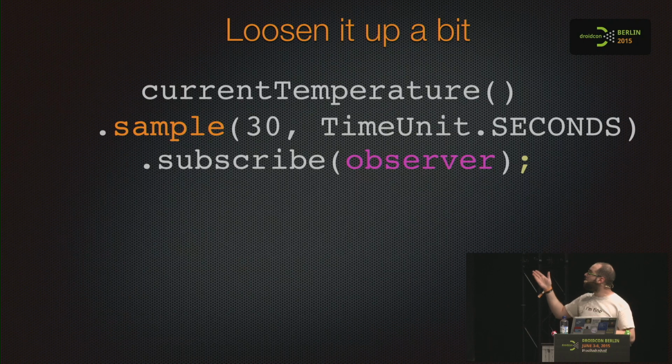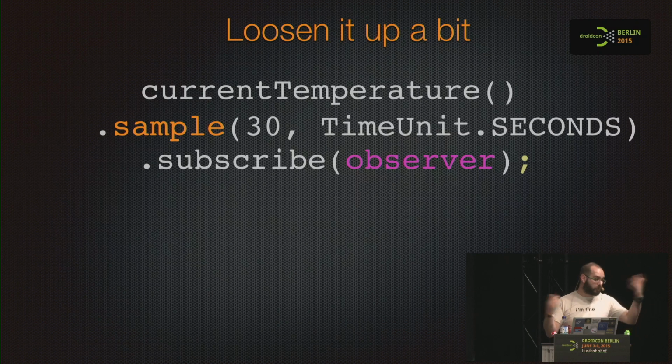You can specify the amount and the time unit, and it will emit the last item from the original observable in the time window. So you are getting only one item every 30 seconds.